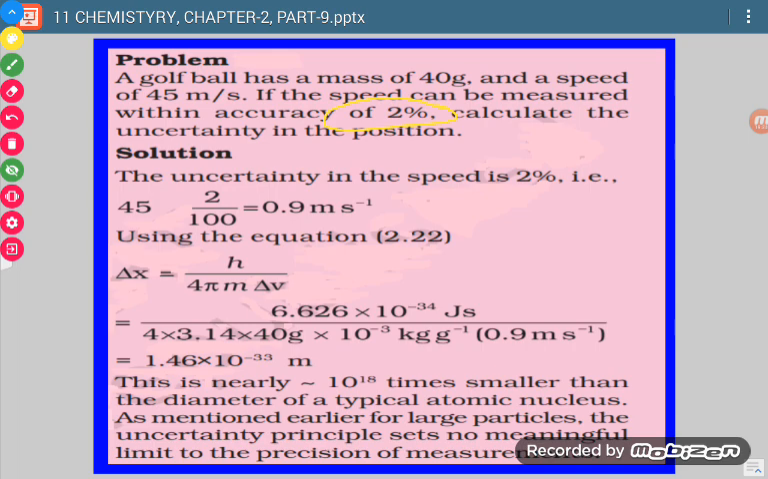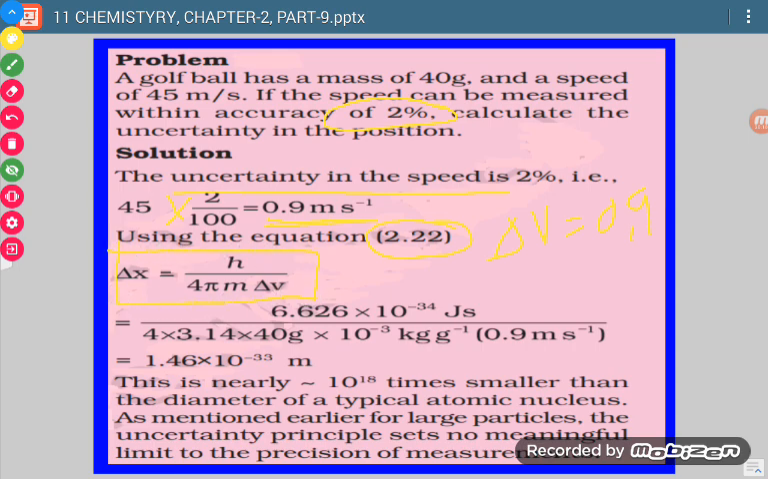It is said that the accuracy is 2%. So how can we calculate the uncertainty in velocity? The uncertainty in velocity or speed is equal to speed multiplied by the percentage of accuracy. So 45 into 2% comes out to be 0.9 meter per second. So delta V value comes out to be 0.9. This is for the Heisenberg uncertainty equation, which is this.